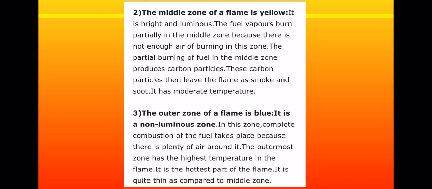And the outermost zone of the flame is blue, and it is said to be the non-luminous zone. This zone is the complete combustion of the fuel. Here the complete combustion of the fuel takes place because of plenty of air around it, because it is the outermost zone. So this zone is in direct contact with the air. That is why it is getting proper supply of air. Hence complete combustion of particles takes place, and a blue color flame appears, and it is not a light giving flame.